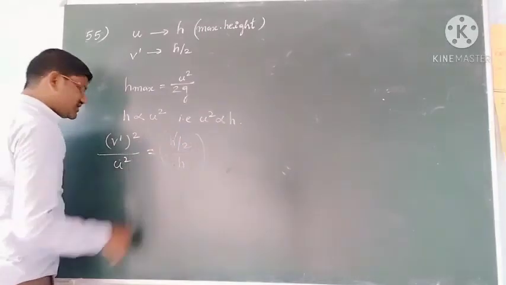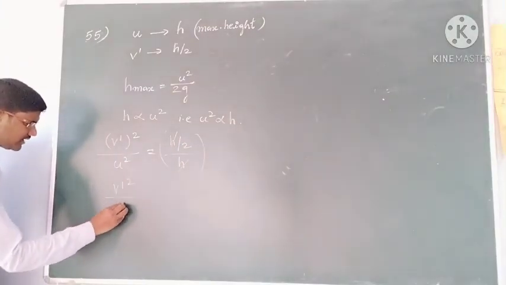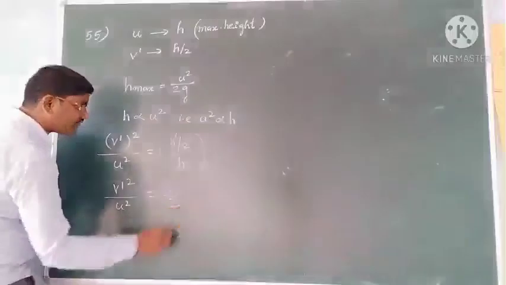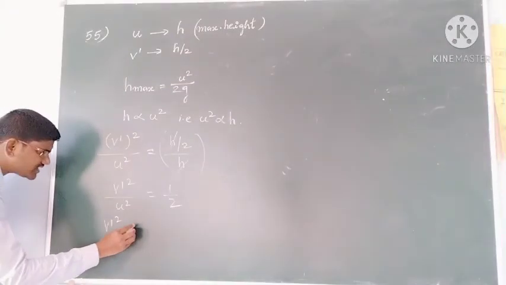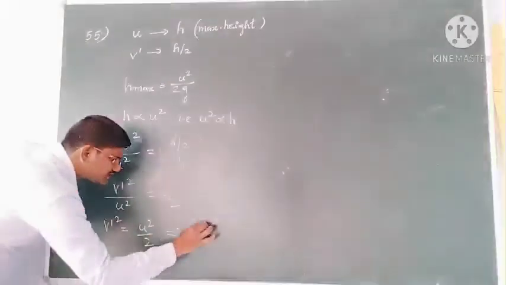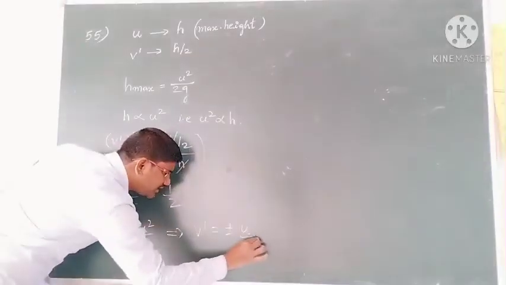Then h gets cancelled. So what do we have? v dash square by initial velocity u square is equal to 1 by 2. So v dash square is equal to u square by 2. That implies v is equal to plus or minus u by root 2.